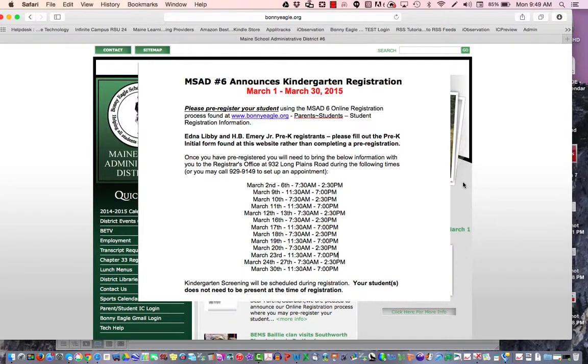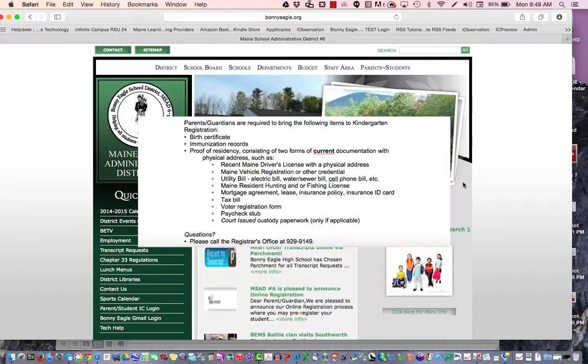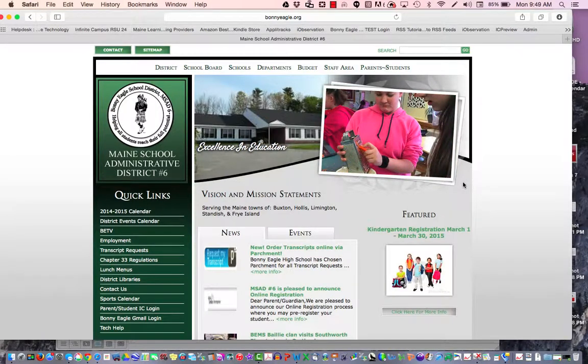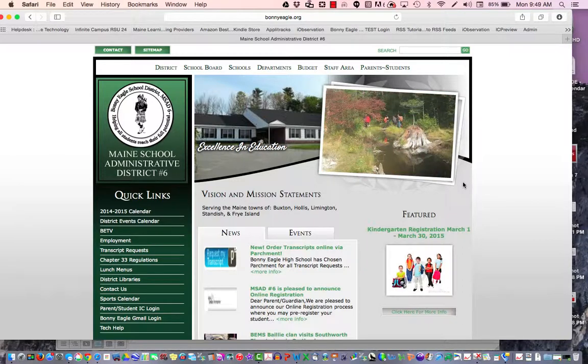Registration for the kindergarten students of year 2015-2016 will be held at MSAD6 March 1st through March 30th. Those that will be enrolling pre-K students for H.P. Emory Jr. and Edna Libby School may also register their students at that time. We do have a new enrollment process this year.